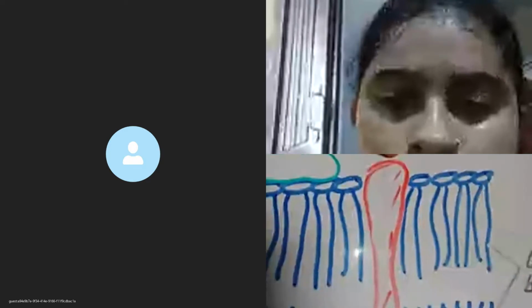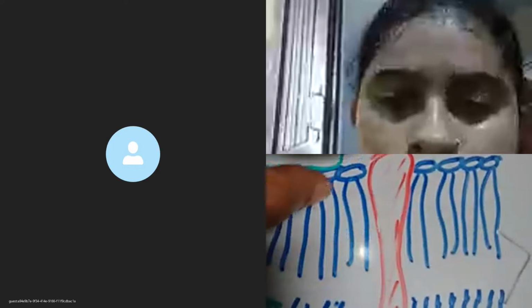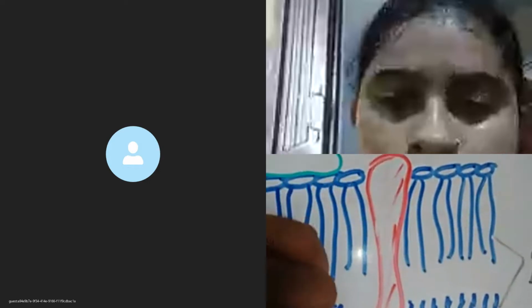And there is another type of protein which traverses the cell membrane, known as the transmembrane protein. This protein, which has been shown here in red ink, goes from one side of the plasma membrane to the other side, and it is known as the transmembrane protein. It becomes very clear from this structure that protein does not make a continuous layer. Protein is found here and there in the lipid bilayer.